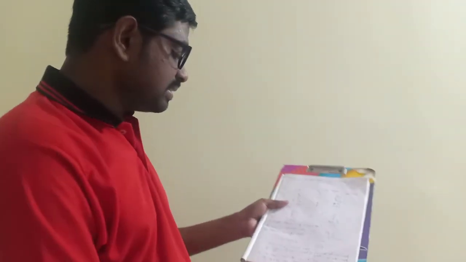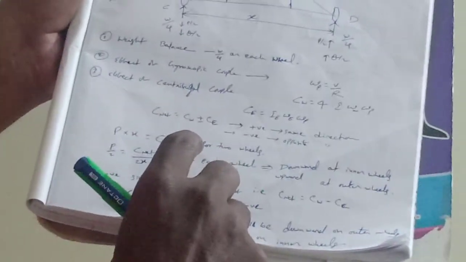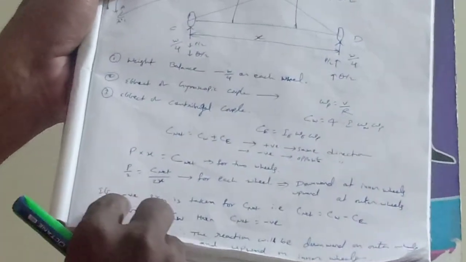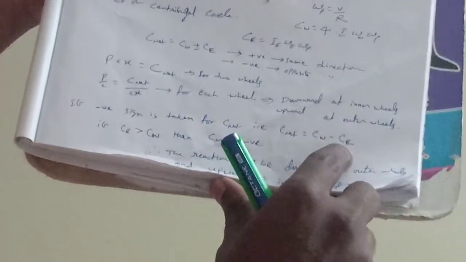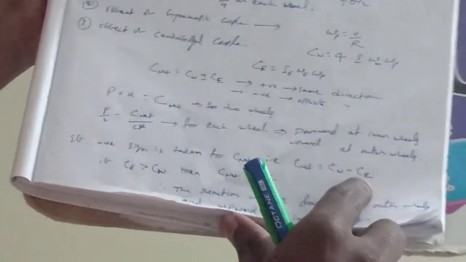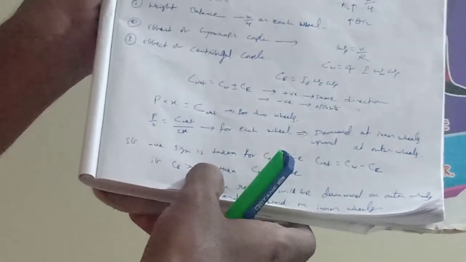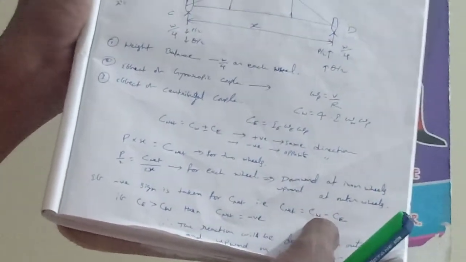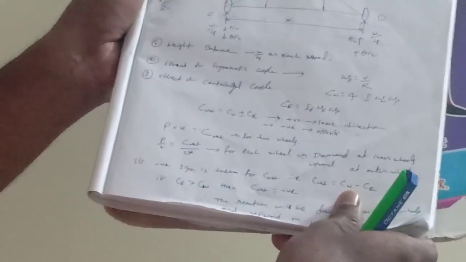Another point I have to discuss here is if I get C net negative. How do we get C net negative? If the negative sign is taken in the formula, C net is equal to CW minus CE. If CE is greater than CW, then C net will be negative. Whenever C net is negative, I have to reverse the direction of P.